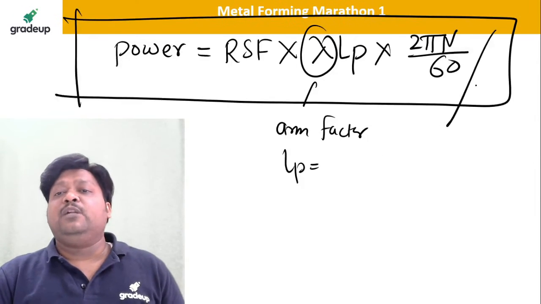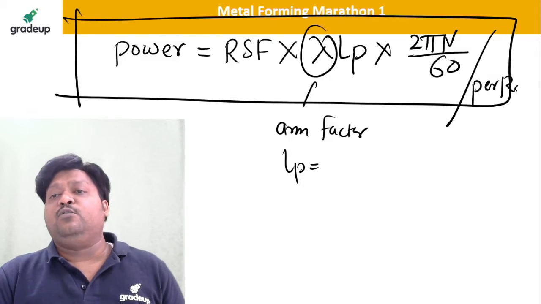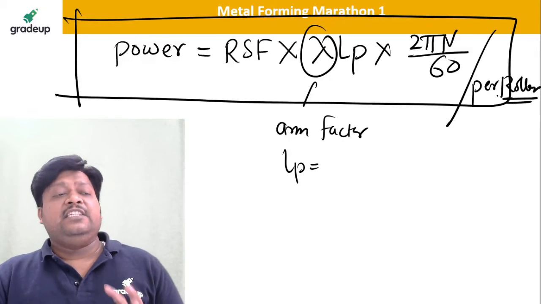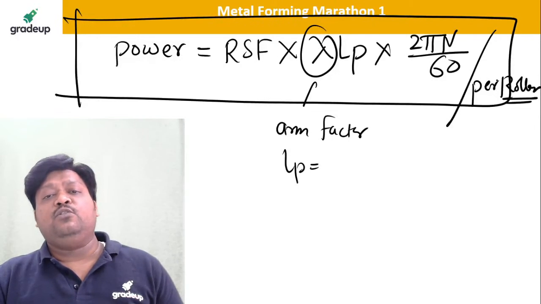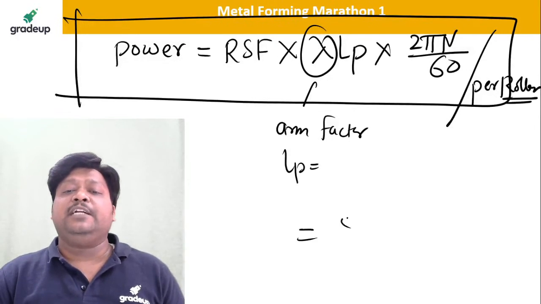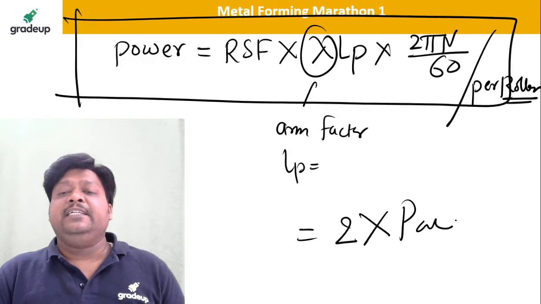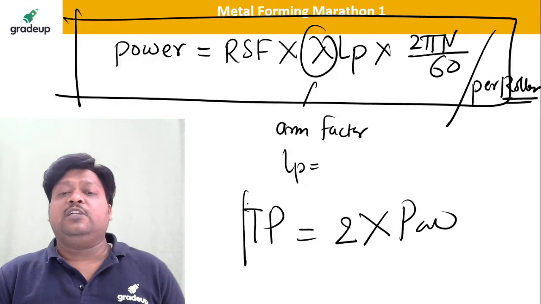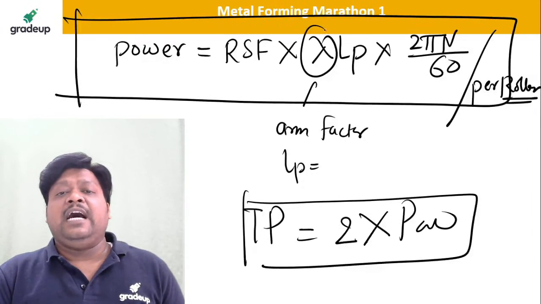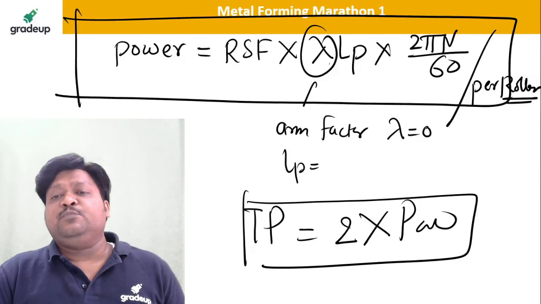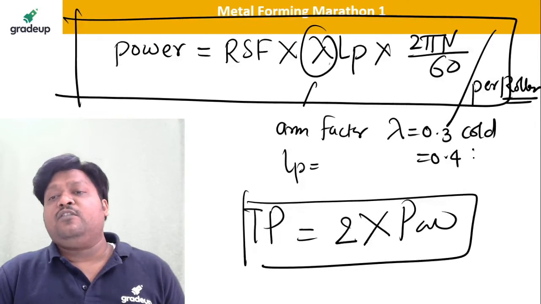This is the power per roll. When you want the complete or total power in the rolling operation, you multiply this equation by 2. Please remember this arm factor lambda: it is generally 0.3 for cold working and 0.4 for hot working.